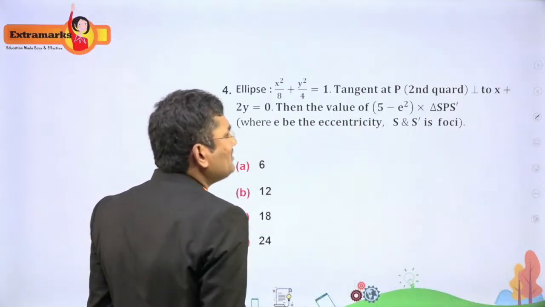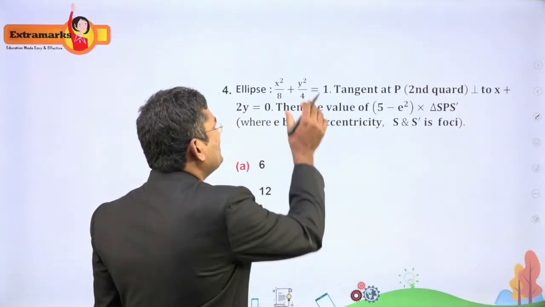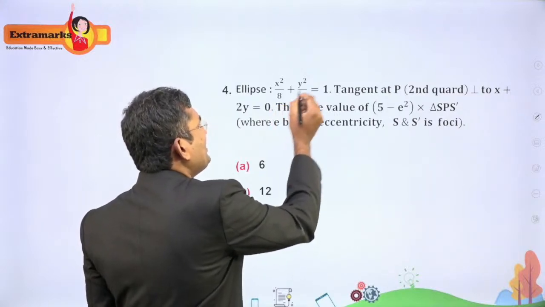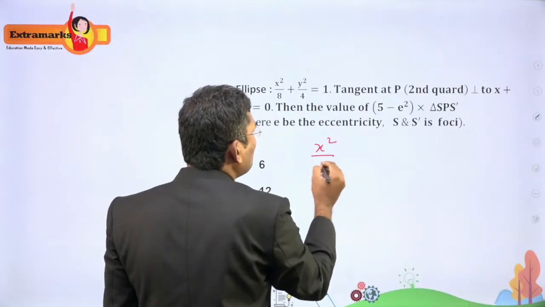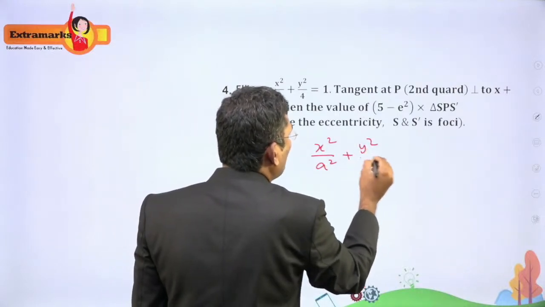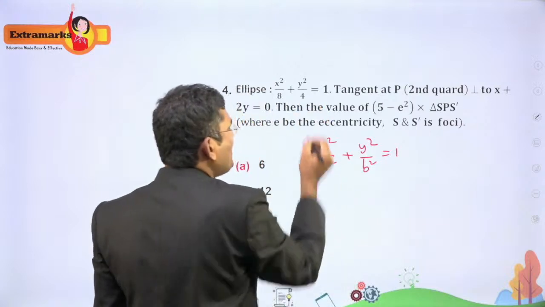So they have given that the point lies in the second quadrant. This is the ellipse. When you compare this equation with x square by a square plus y square by b square equal to 1, clearly a is greater than b.